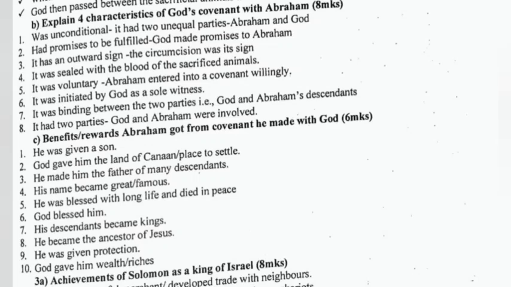It was voluntary. Abraham entered into the covenant willingly. It was initiated by God as a whole witness. It was binding between the 2 parties, for example, God and Abraham's descendants. It had two parties, God and Abraham were involved.